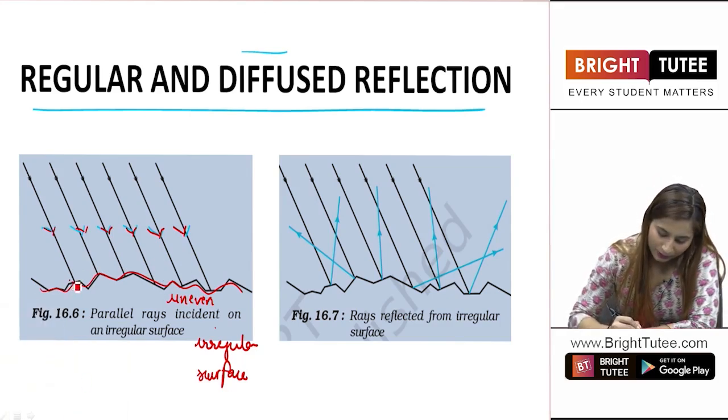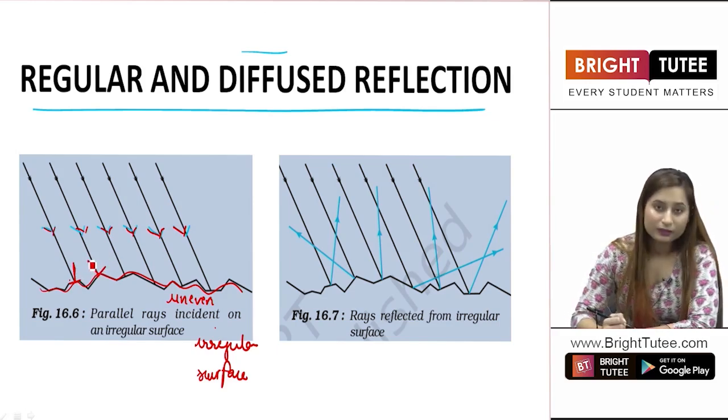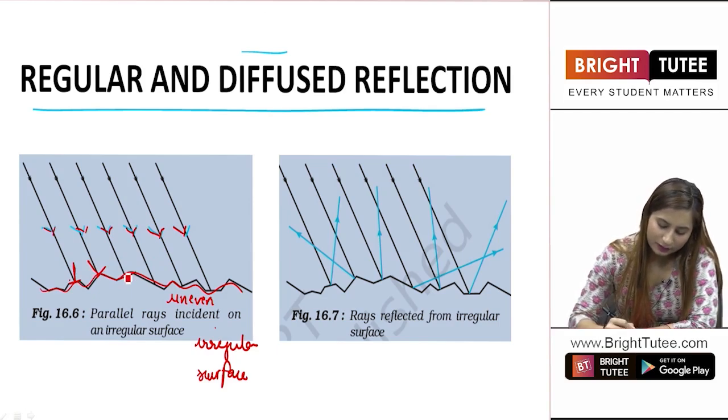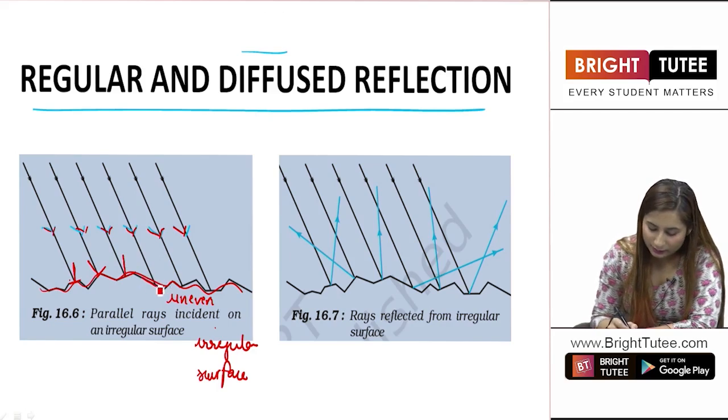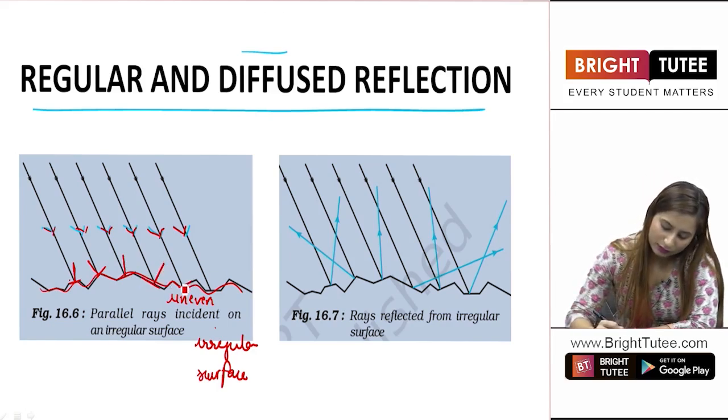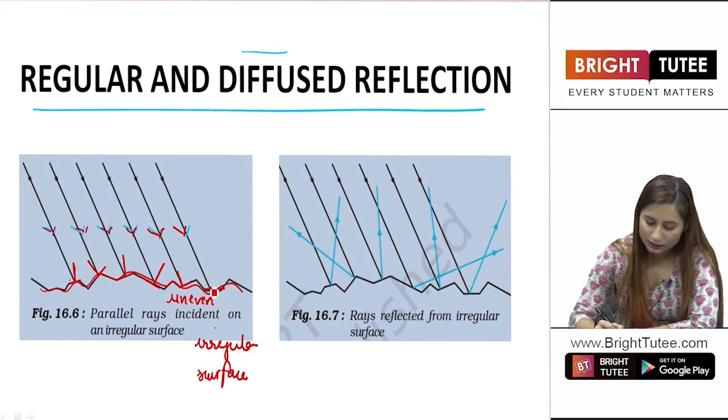Let us see. This is the mirror here, so this is the normal. In this case, this is the mirror, so this is the normal, right? We have to draw the perpendicular. In this case, this is the mirror, so this is the normal. In this case, this is the mirror, so this is the normal in itself basically. In this case, this is the mirror, so this is the normal.